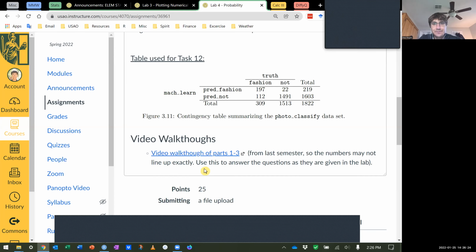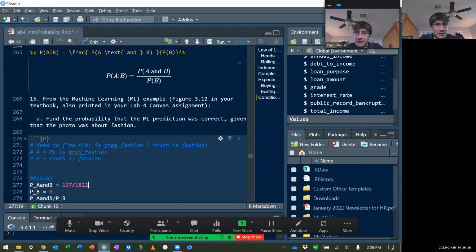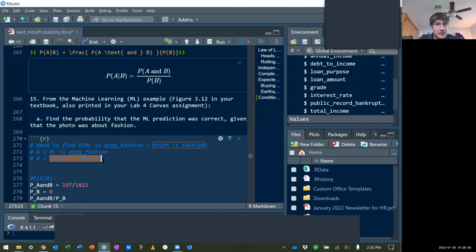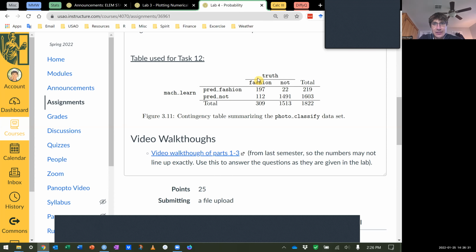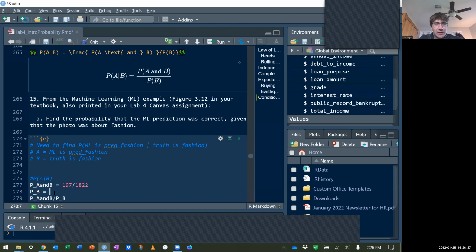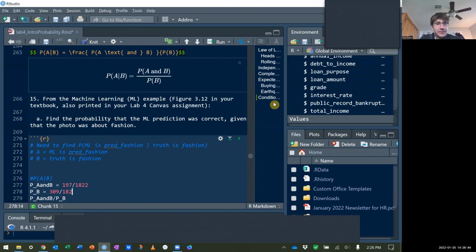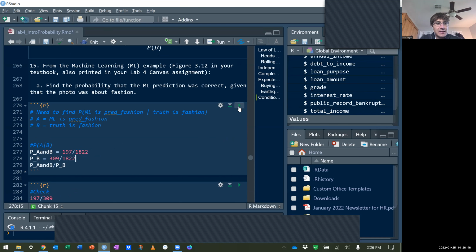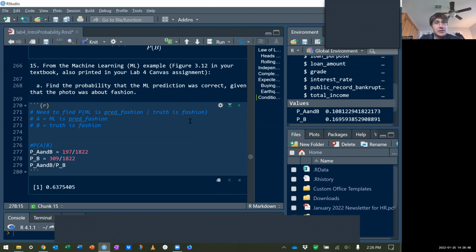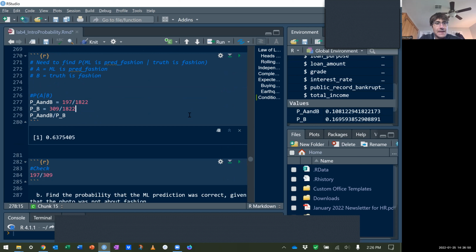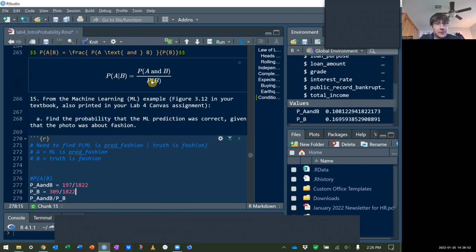Nice. Okay. Then we got to find what's the probability of B, truth being fashion. Truth being fashion is this column. So 309 is the total of photos that were about fashion. And that's out of a total of 1822 again. So you can run that. And that gives us about 63%. Okay. That's using the formula.